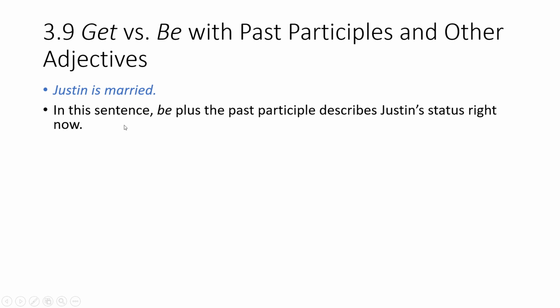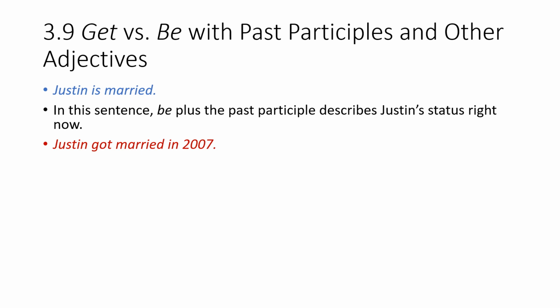In this sentence, verb to be plus the past participle describes Justin's status right now, his situation. Is he married or is he single? He's married. So this is his status or position or situation over a period of time.